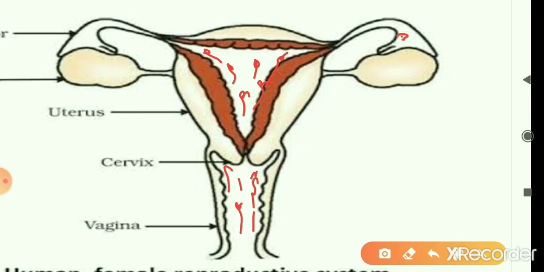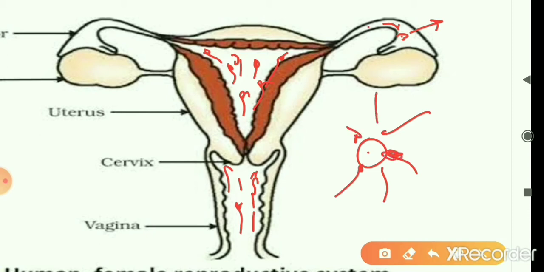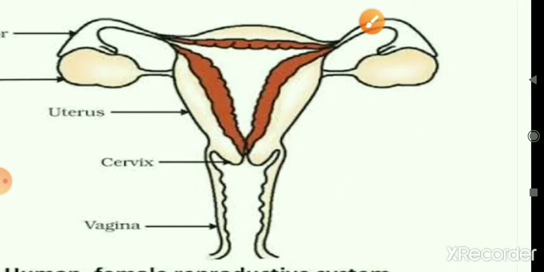So the sperms move randomly, and some of the sperms will finally reach the place where the egg is present. So here, if this is the egg, it will get surrounded by a few sperms, and of these few sperms, one of the sperms will be able to fuse with the egg, and with this fusion the rest of the sperms will die. The nucleus of the sperm will be let into the egg,